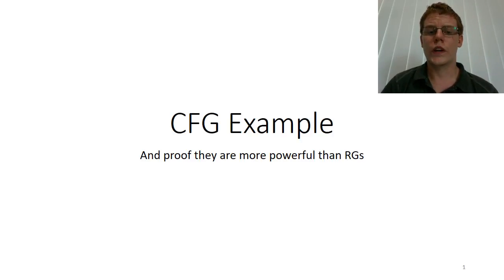In this video, we're going to go through an example of a context-free grammar for a language which we know is not regular. As a result, we're going to prove that the context-free grammars are more powerful in terms of their expressive power than the regular grammars.